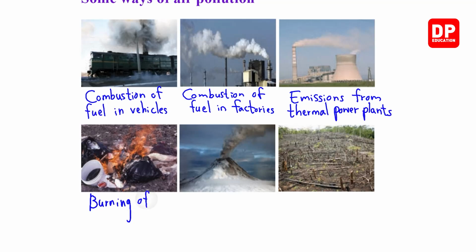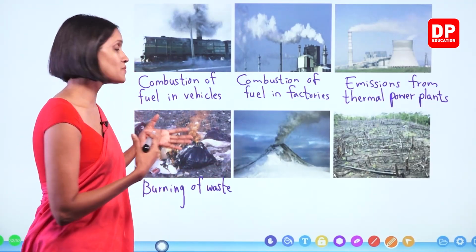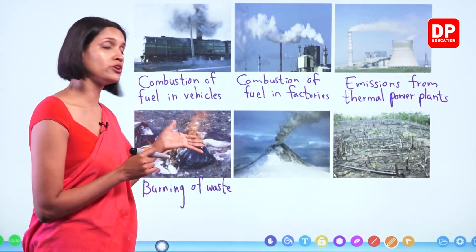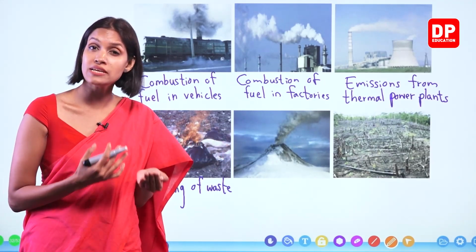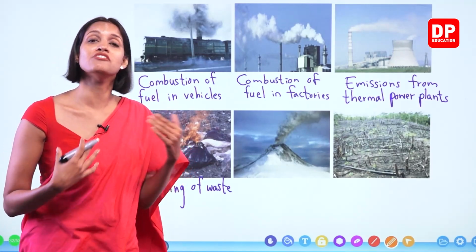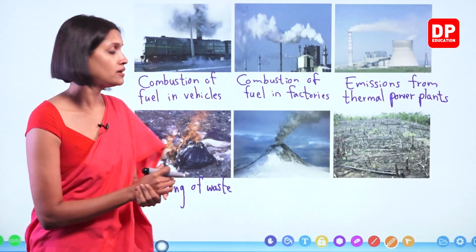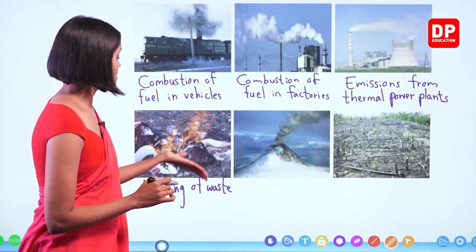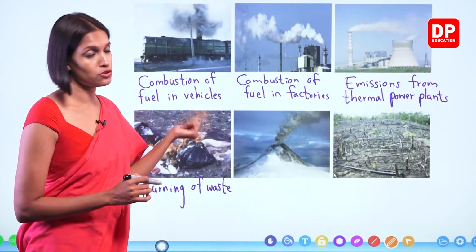Burning of waste materials, right? Especially plastic and polythene. When we burn plastic and polythene, toxic substances get added to the environment. Therefore, we should not burn polythene and plastic. Instead, we have to recycle them, children. There are different ways to change them in different ways without burning them, right? So, especially polythene and plastic, when you burn, harmful or toxic gases get added to the environment.